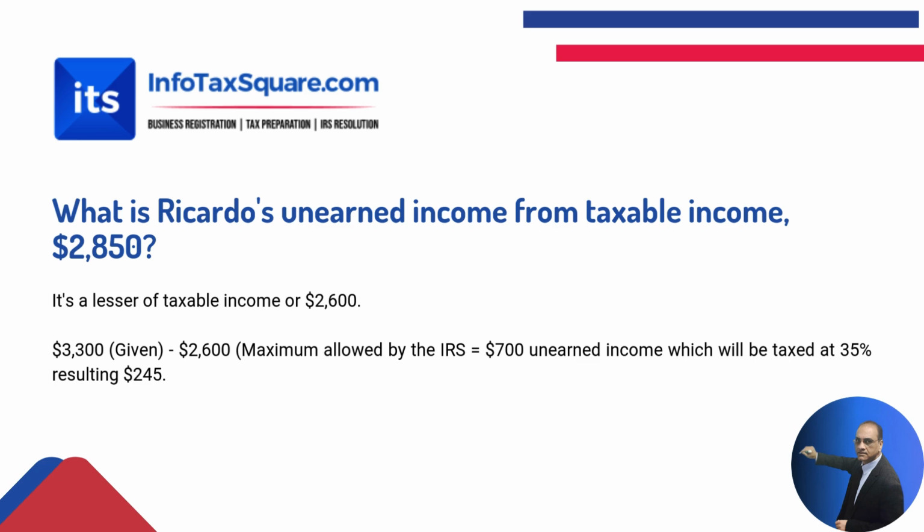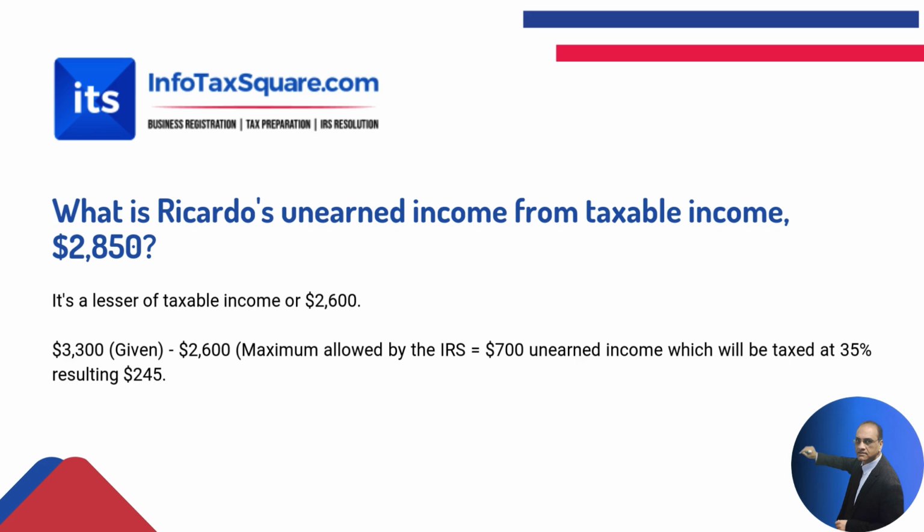So his parents are going to pay taxes on $700, since $3,300 minus $2,600 is equal to $700. And his parents' marginal rate is 35%. Therefore, they are going to pay $245 in taxes.